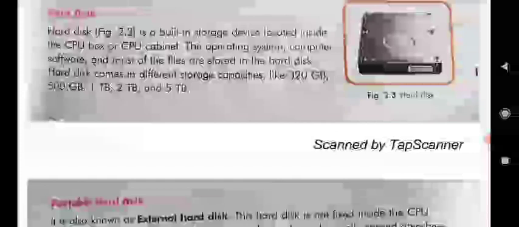Hard disks come in different storage capacities like 320 GB, 500 GB, 1 TB, 2 TB and 5 TB.